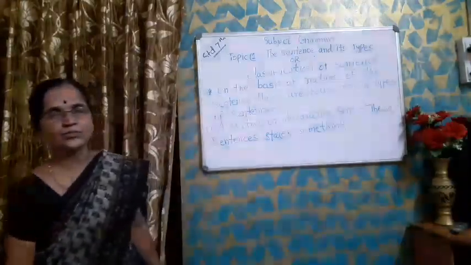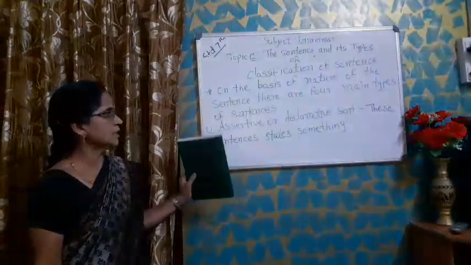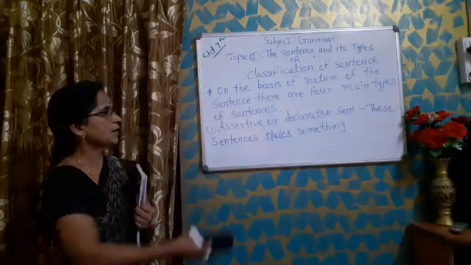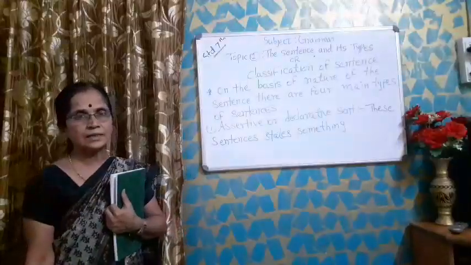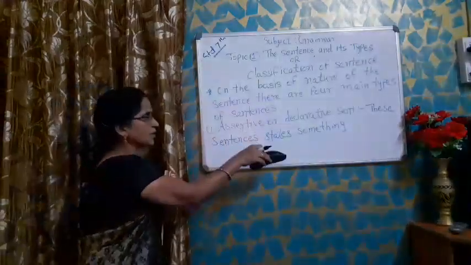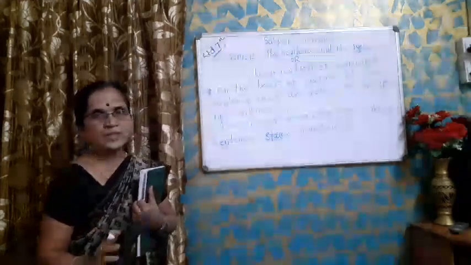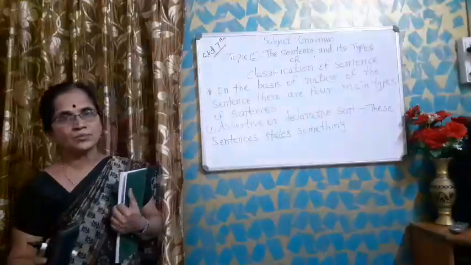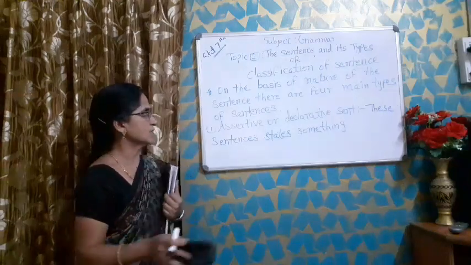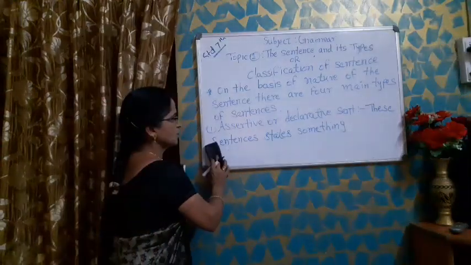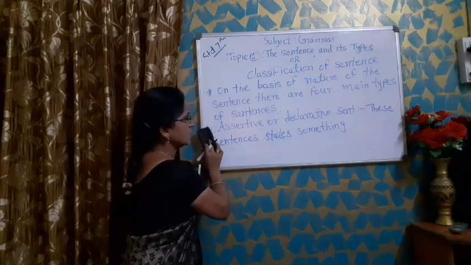Now do you understand the first type of sentence, assertive or declarative sentence? And what criteria is used for this classification? The criteria used for classification is the nature of the sentence, and according to the nature of the sentence, there are four types of sentences. The first type is assertive sentence or declarative sentence.